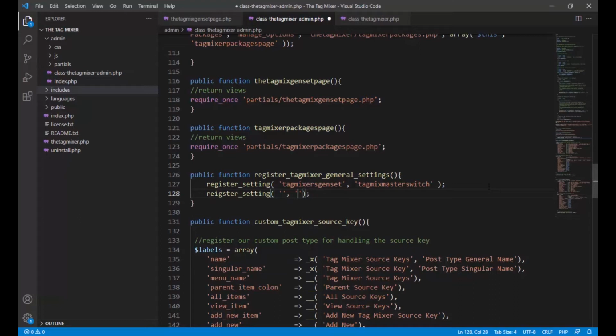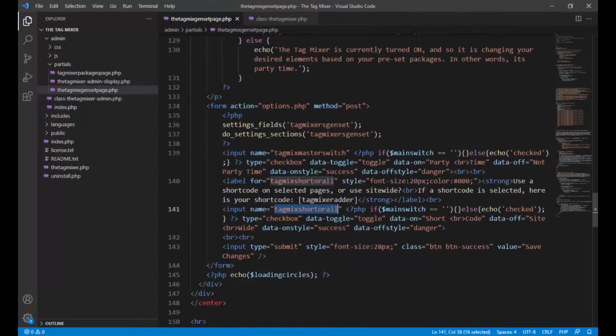So we put the new name of the field, and then that's the group inside the database it's being saved to. Okay, so now we've registered the setting, and we've told it what the name is. If we go back to the other one, to the general settings page, now we know that's the name of the input, so it should save.